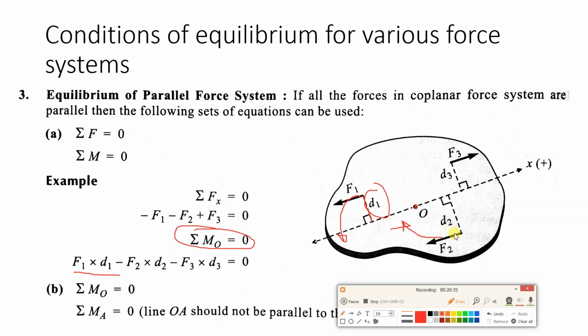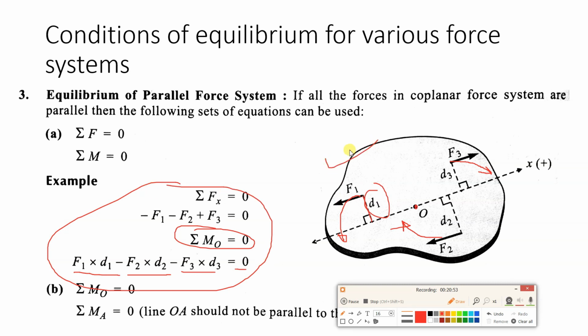So minus F2 into D2. Third force F3, keep your thumb at O, keep your index finger here and rotate in the direction of the arrow. This is clockwise, so minus F3 into D3 equal to 0. So these are the conditions of equilibrium for this figure, which is a parallel force system.